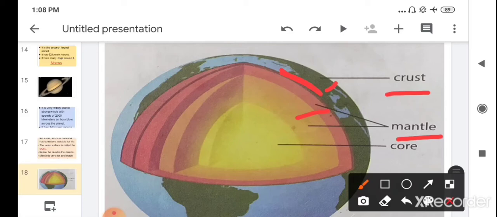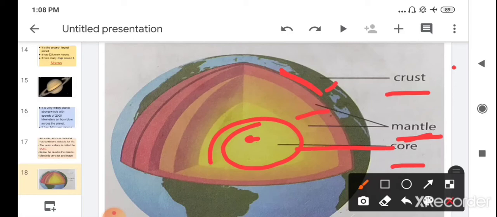So what is molten? Molten is when the rocks are present in a liquid state, because this layer is very hot. The inner center is the core. After the mantle, at the center part of the earth, here you can see, the center part of the earth is the core. The center part of the earth is known as the core.